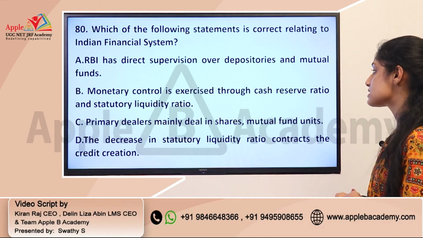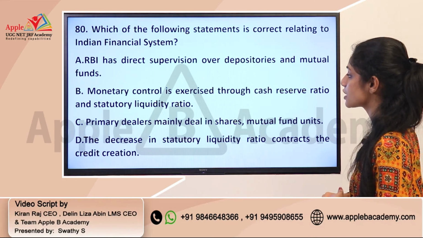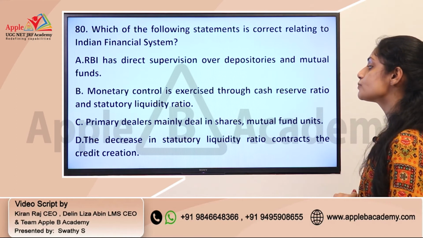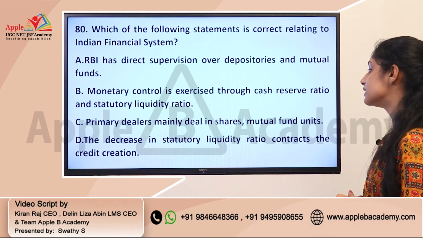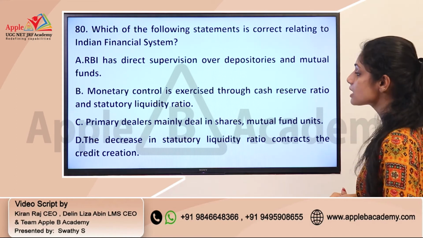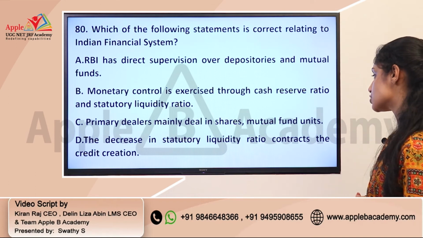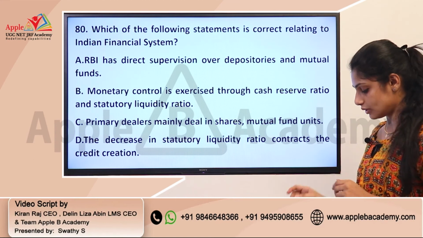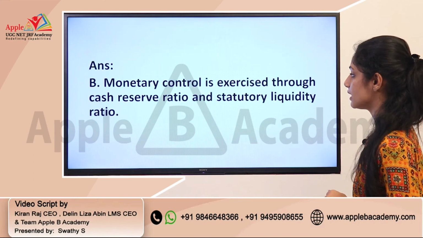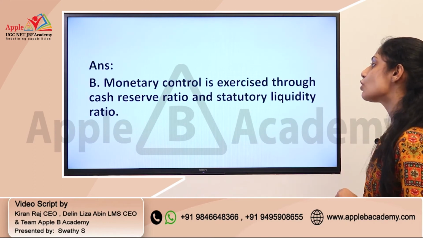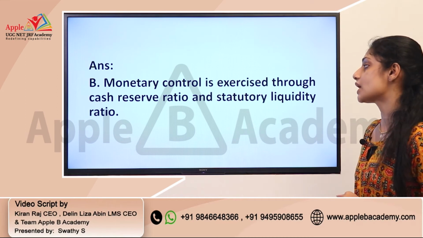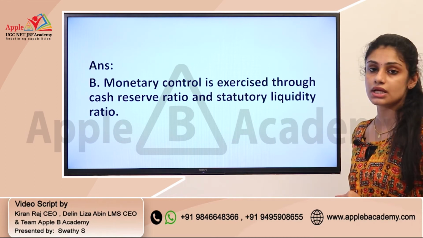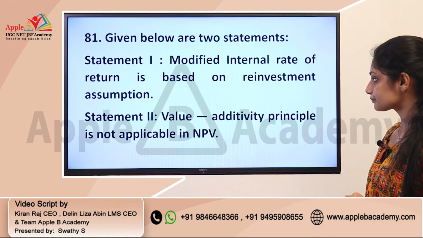Monetary control is exercised through cash reserve ratio and statutory liquidity ratio. Option C, primary dealers mainly deals in shares, mutual funds, units. And option D, the decrease in statutory liquidity ratio contracts the credit creation. Okay, and the correct answer which is given by NTA was option B, that is monetary control is exercised through cash reserve ratio and statutory liquidity ratio.